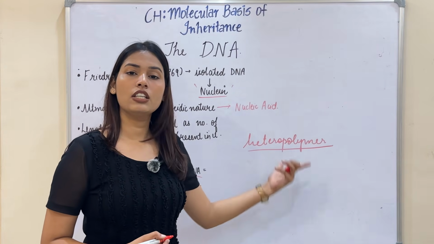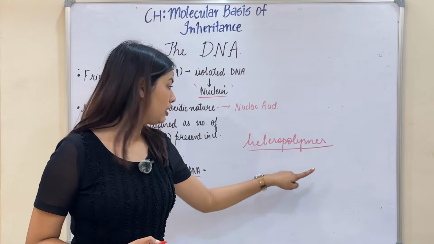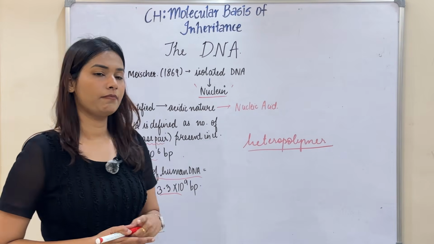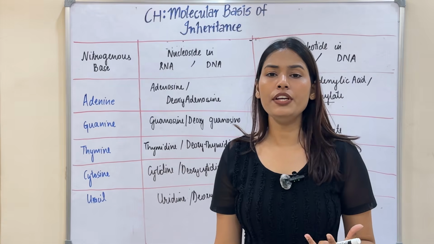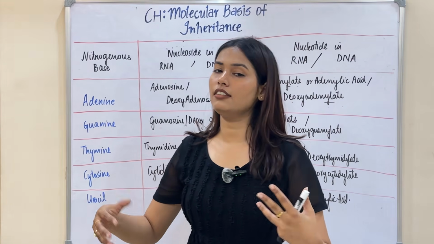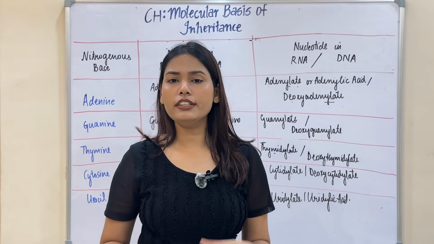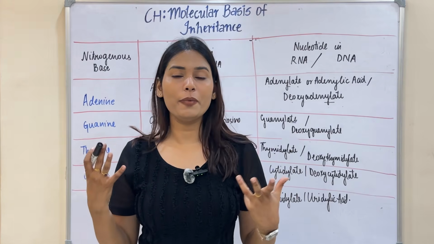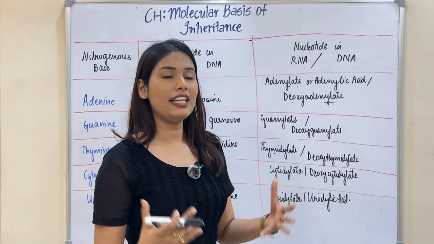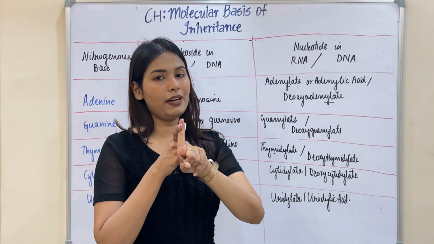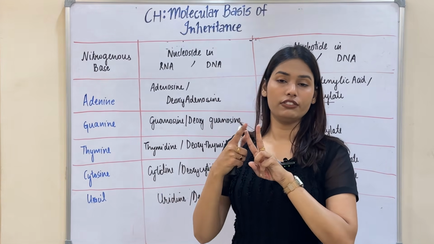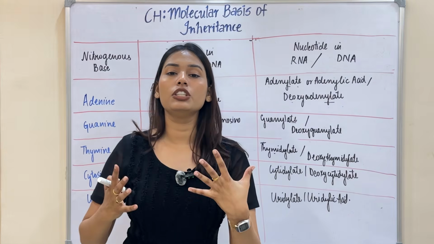Let's just discuss the summary of this heteropolymer word. So as I said that the DNA is a heteropolymer, or I can say the nucleic acid is a heteropolymer because it is made up of different components of a nucleotide. What were the three different components of a nucleotide? One was a pentose sugar, other one was a phosphate group, and nitrogenous bases.